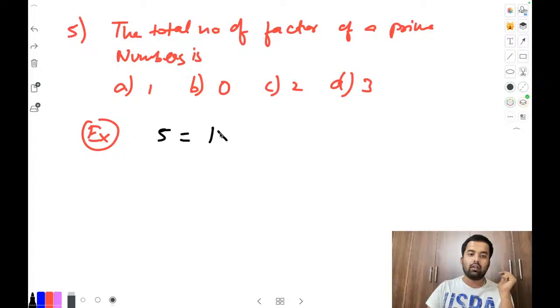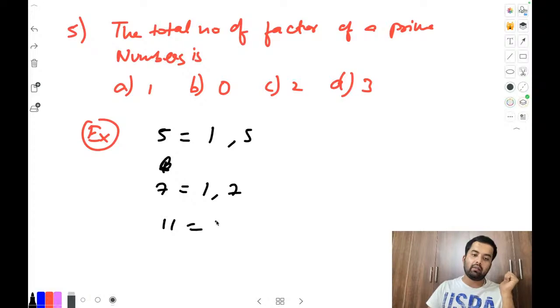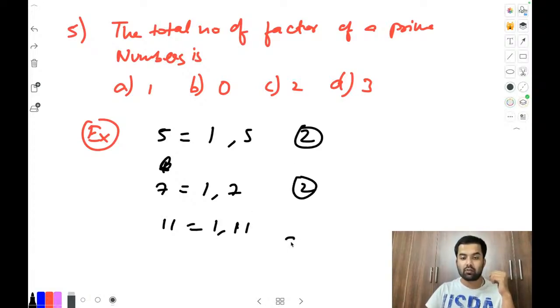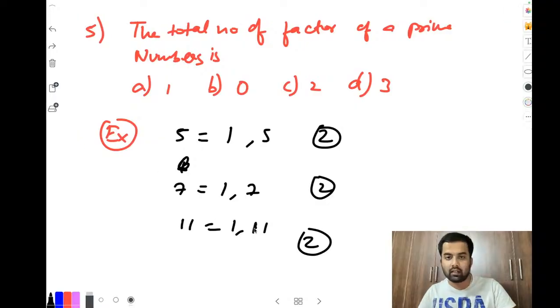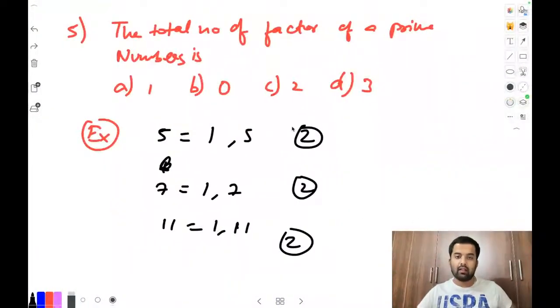Factors will be 1 and 5 only, right? Same way, let's take 7, it will be 1, 7. Let's take 11, it will be 1, 11. How many factors are we getting? Here 2 factors, here 2 factors, here 2 factors. So what is the common factor here? Yes, correct. So option C will be the correct one.